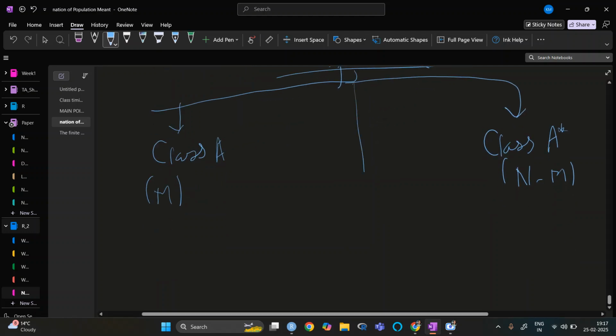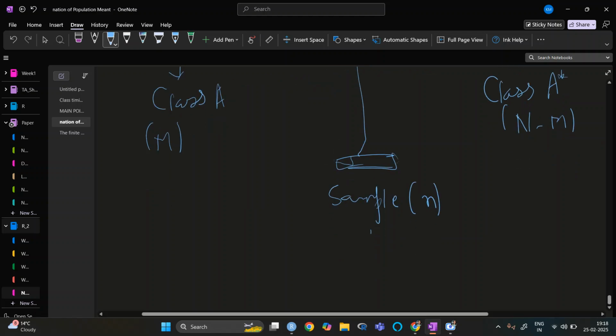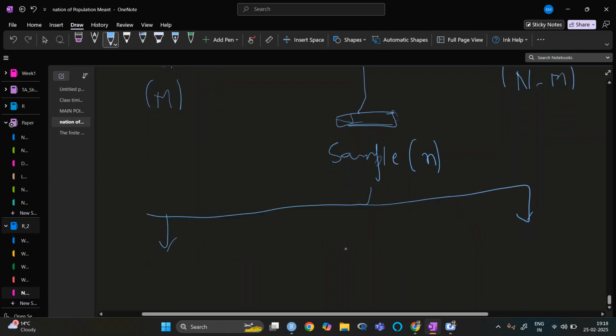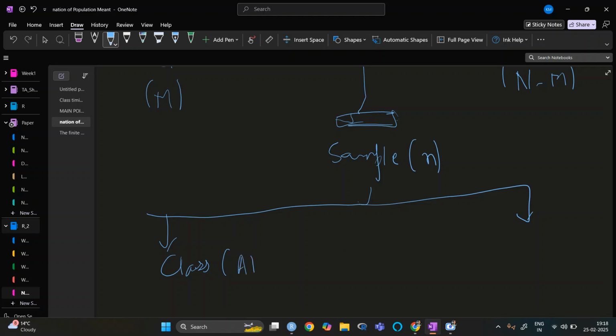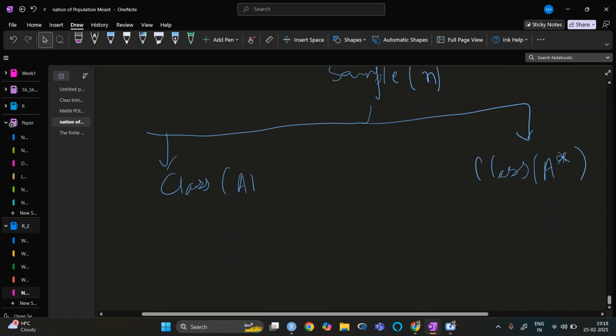So the sample we are taking from here is like a small n. In that it will have similar classes, let's say class A and class A star. A is, let's say, some condition or some agreement, whether they are agreeing to it or not.